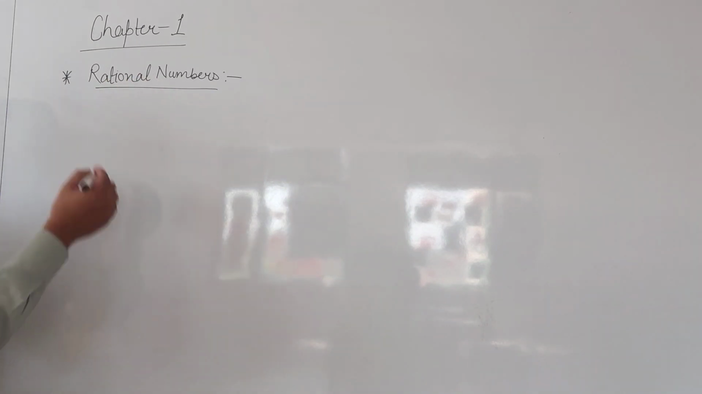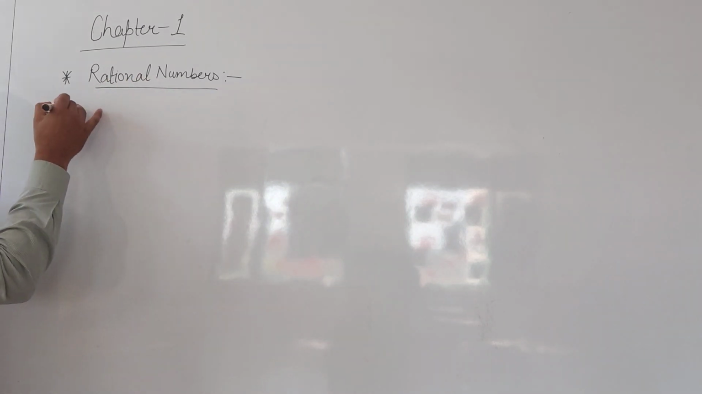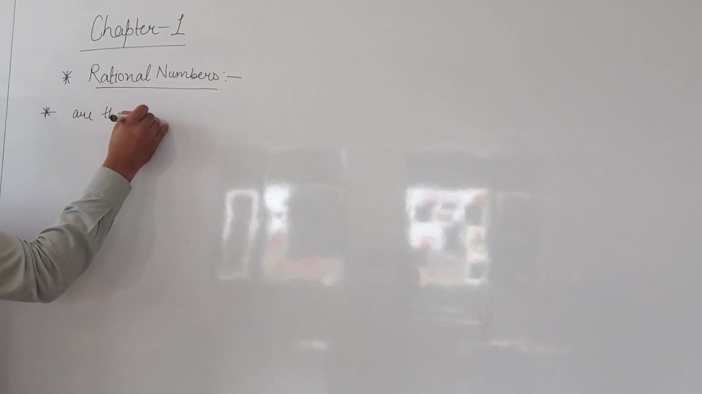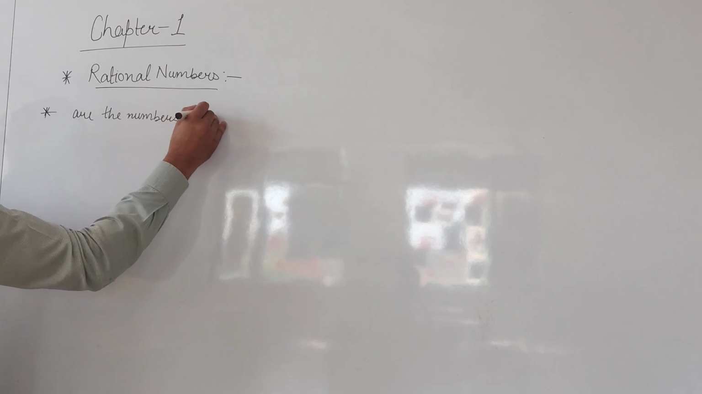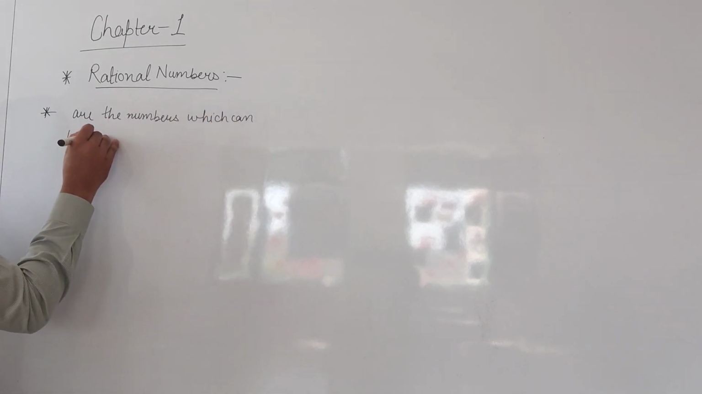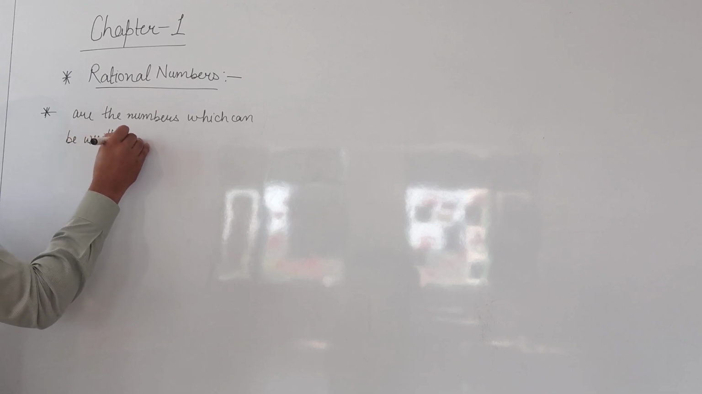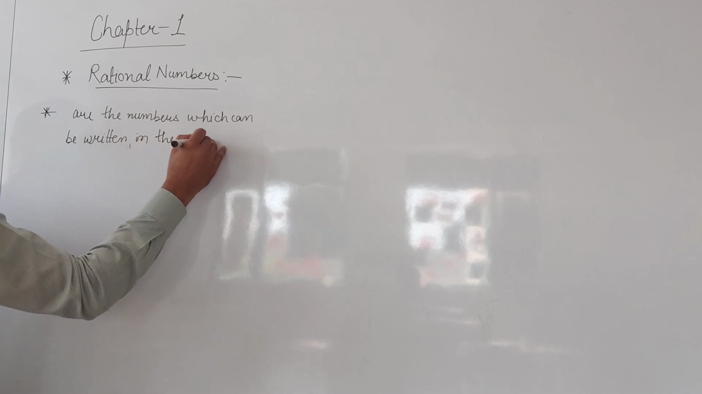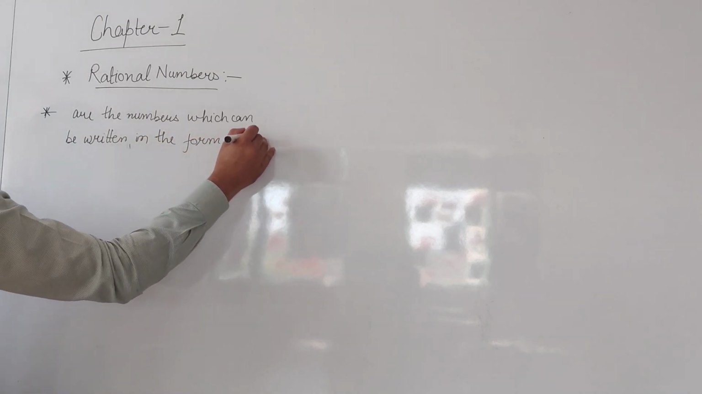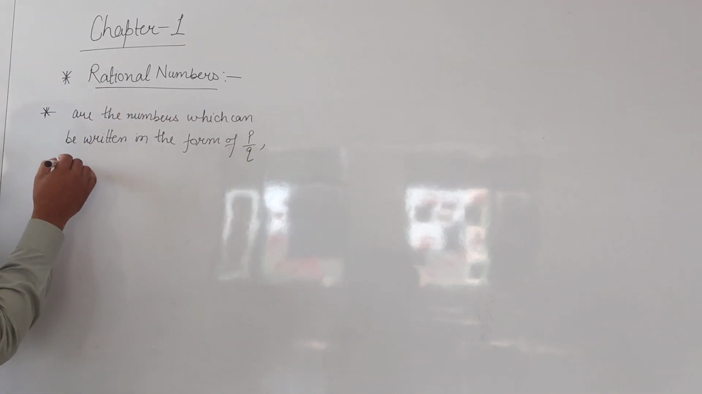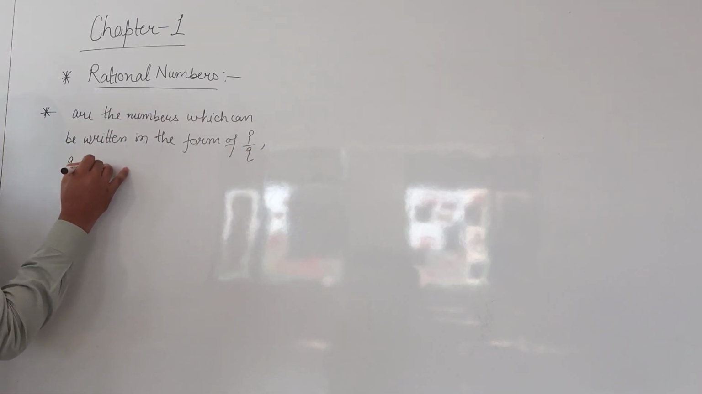What are the rational numbers? Basically, the simple definition is that rational numbers are the numbers which can be written in the form of p by q. ओके, सो रैशनल नंबर्स हमारे वो नंबर्स होते हैं जो आप p by q फॉर्म में लिख सकते हैं, where q is not equal to 0.